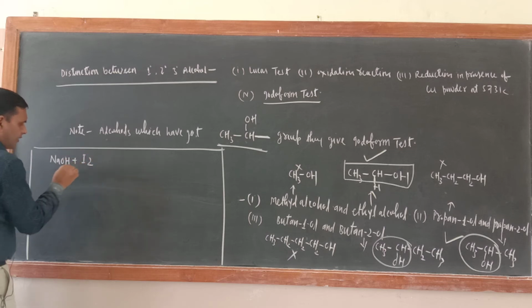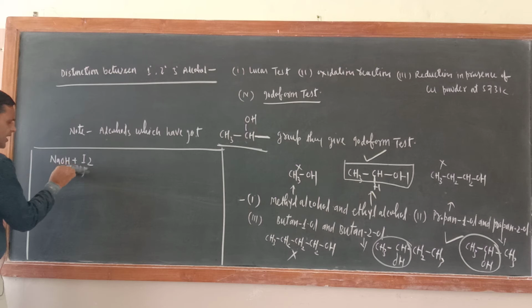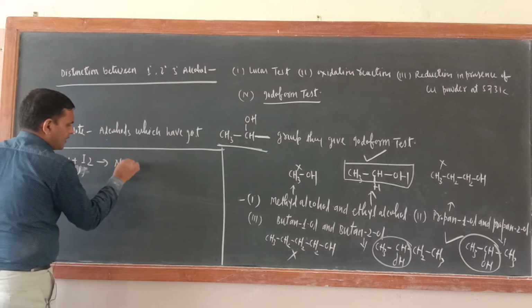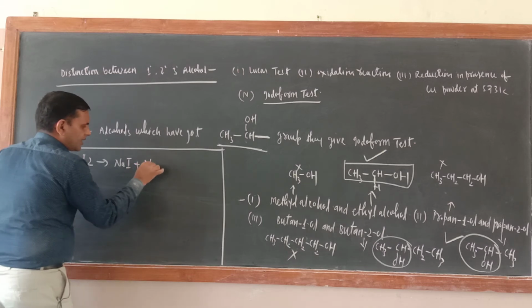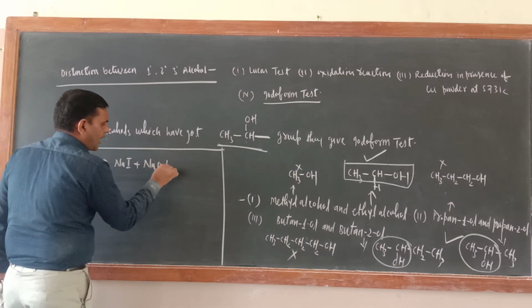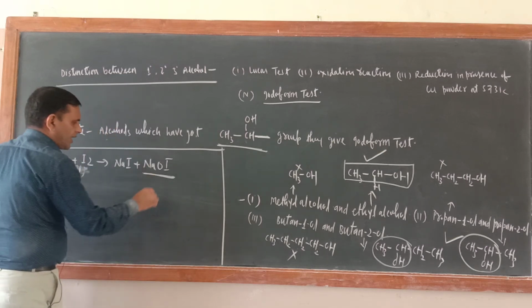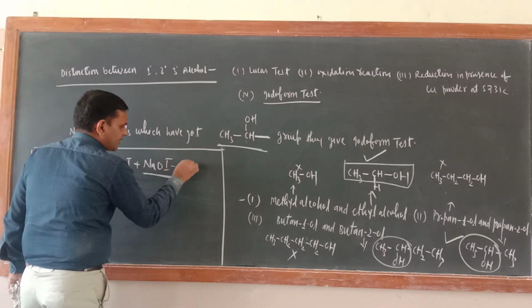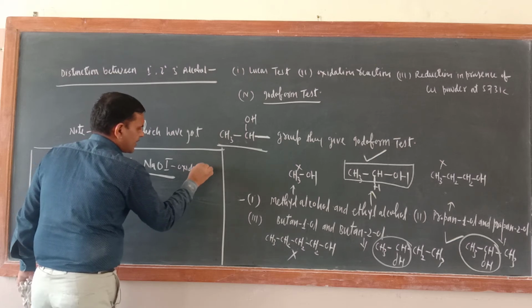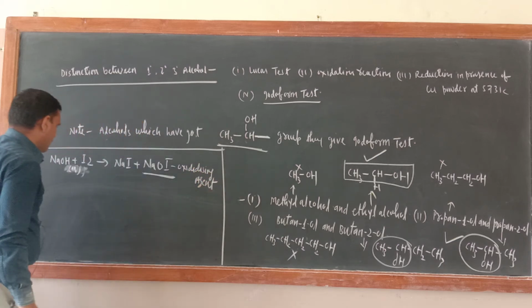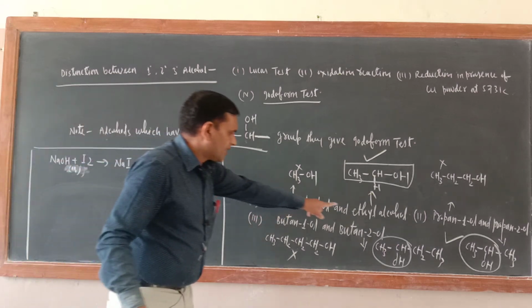NaOH reacts with I2. This is cold and aqueous. Okay, so what is the product? One product will be NaI and another will be NaOI, sodium hypoiodite. This is an oxidizing agent. And you know, when alcohol is present, this will undergo reaction.